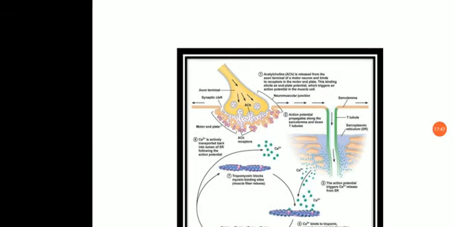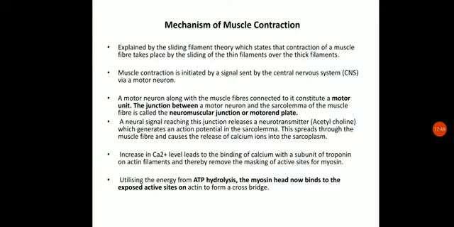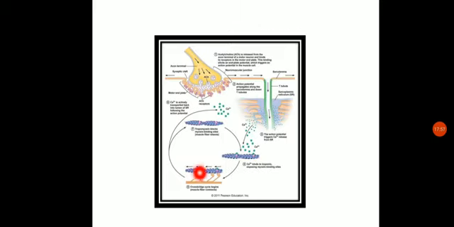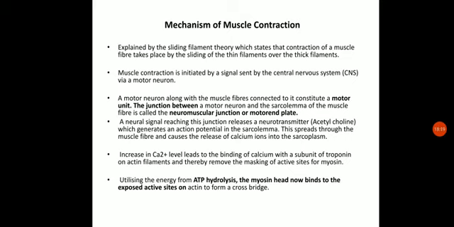Okay, so let us see fatafat once again. Mechanism of muscle contraction. It was explained by the sliding theory. Why do we call it sliding? Because here you can see these actin filaments are getting slided upon these myosin filaments, by the bond between them, by getting attached to it. So it was explained by sliding filament theory, which states that the contraction of muscle fiber takes place by sliding of a thin filament over a thick filament. Thin filaments are actin filaments, thick filaments are the myosin filaments.